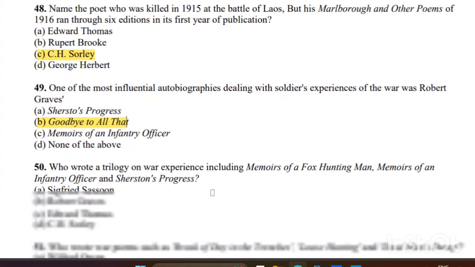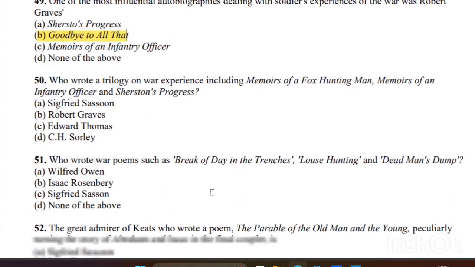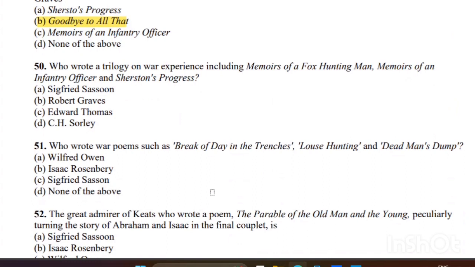50. Who wrote a trilogy on war experience, including Memoirs of a Fox-Hunting Man, Memoirs of an Infantry Officer, and Sherston's Progress? So the right answer is Siegfried Sassoon. Siegfried Sassoon is the right answer. He is a First World War poet.